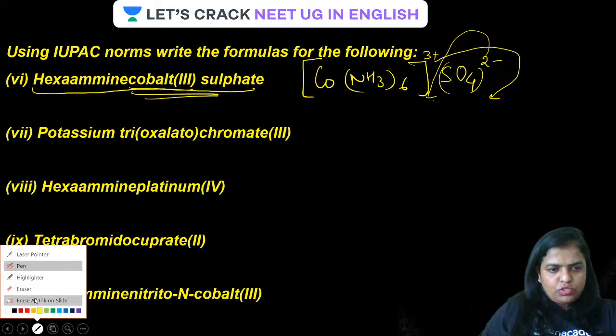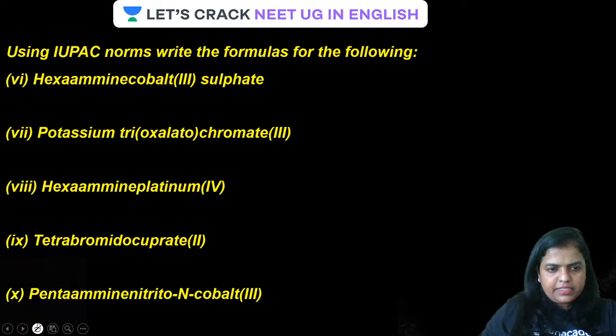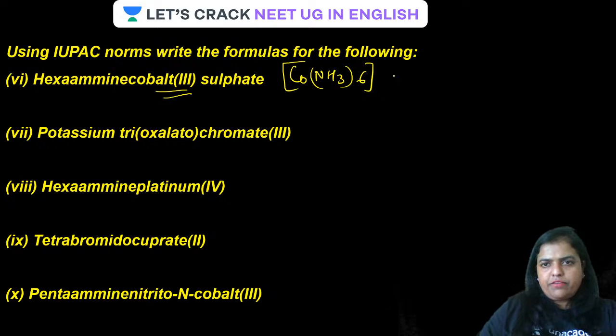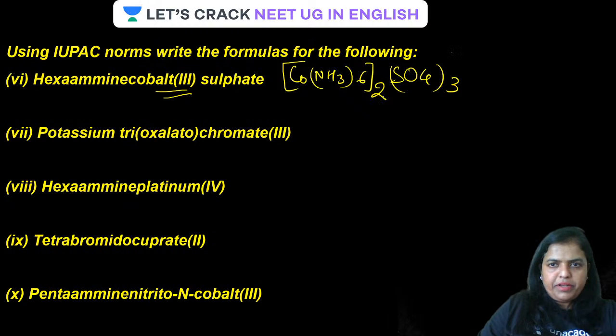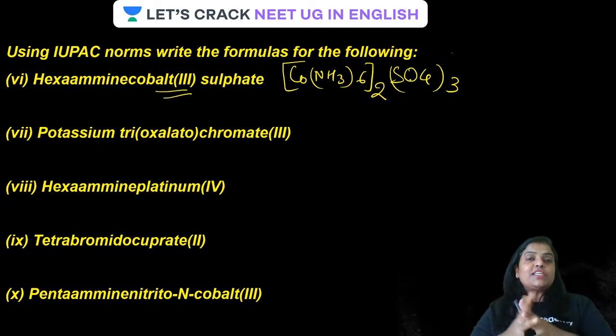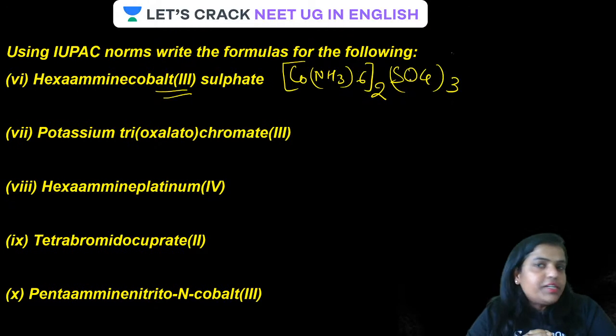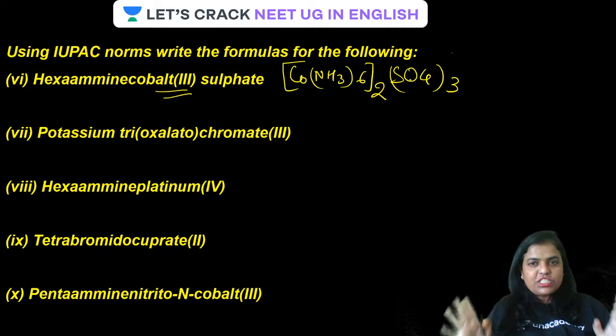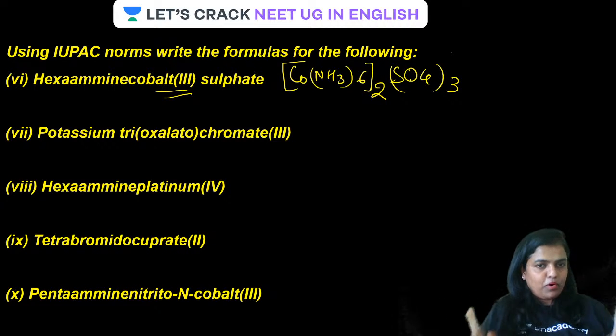So the formula will be written as [Co(NH3)6]2(SO4)3. So this is the correct formula. This is how you can see that oxidation states are very important, guys.